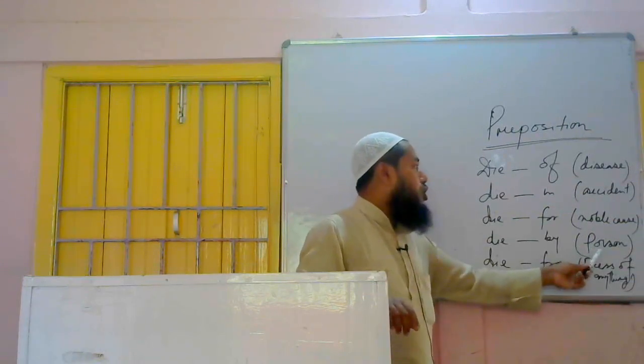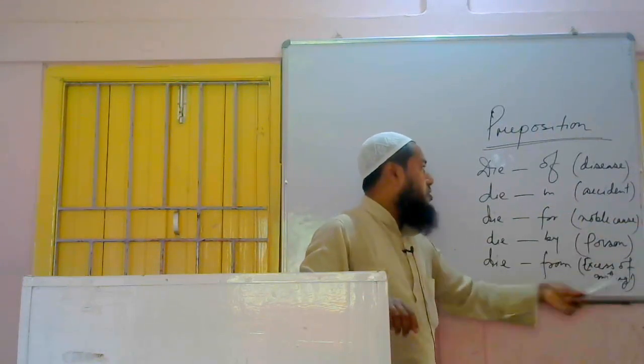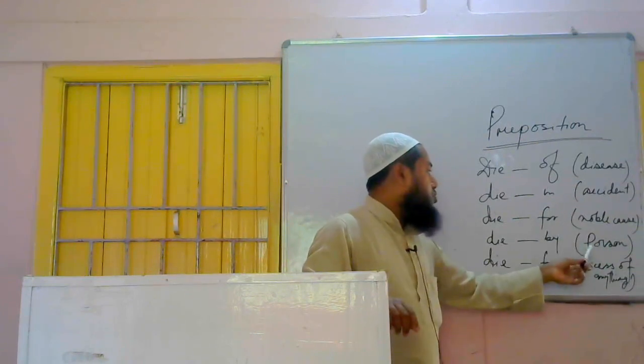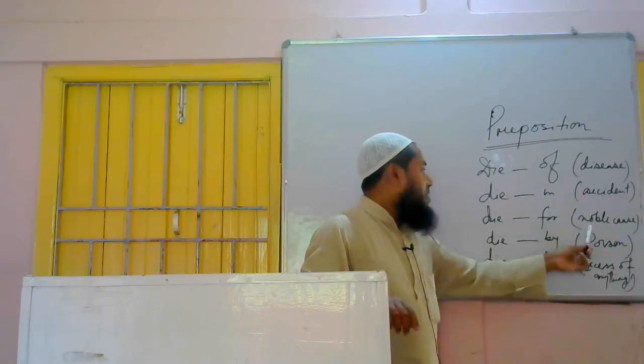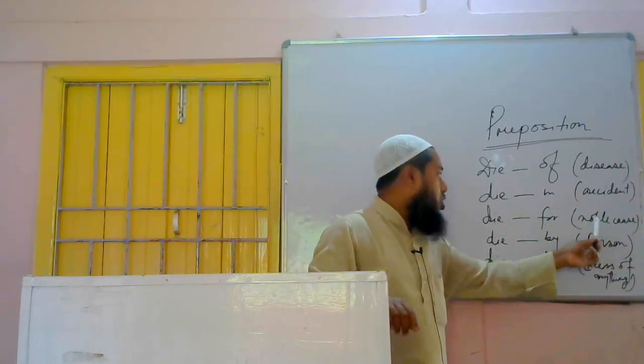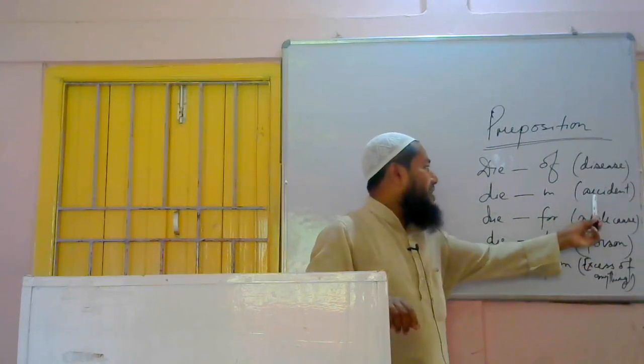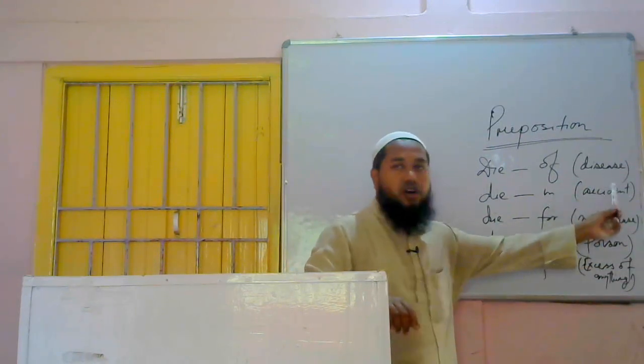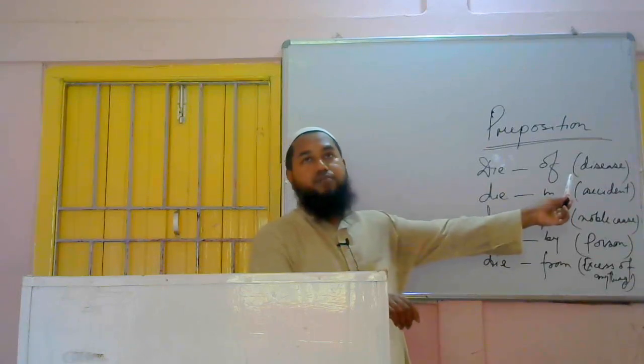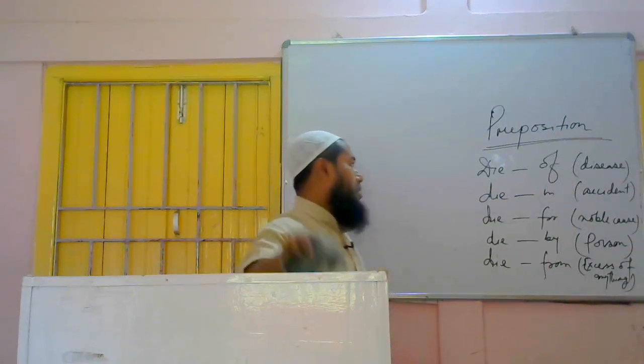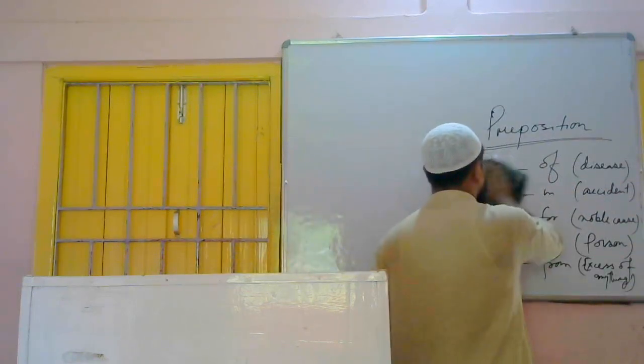If somebody dies with poison or some other thing, that means committing suicide, then we have to use what? Die by. If somebody dies for any noble reason, noble cause, then we have to use die for. If somebody dies in an accident, then die in. If somebody dies because of any disease, then we have to use what? Die of.